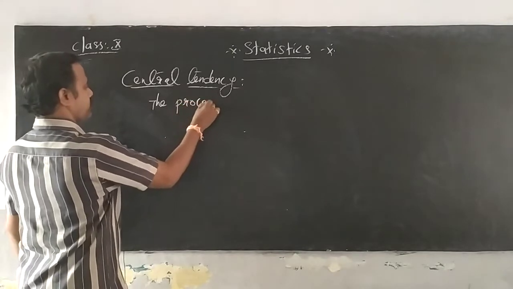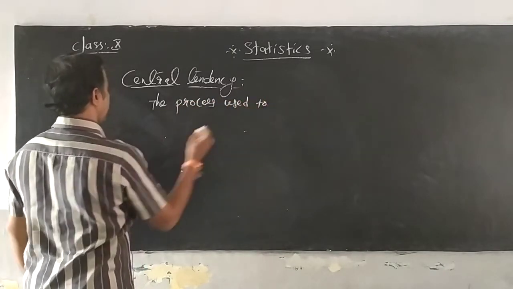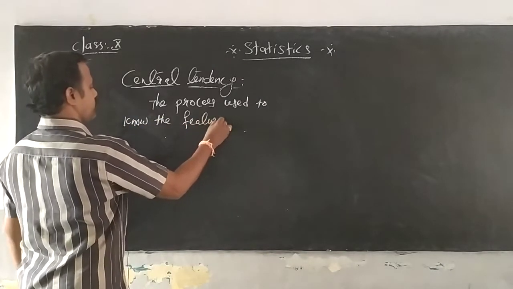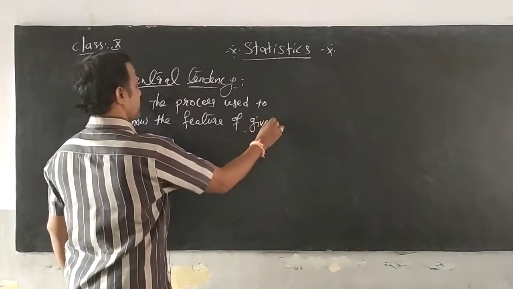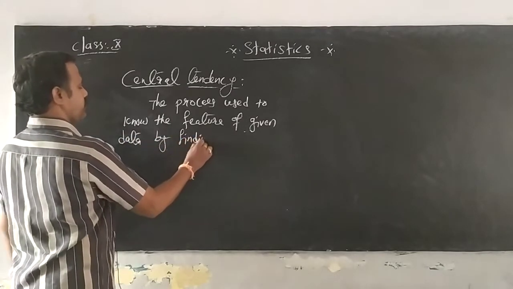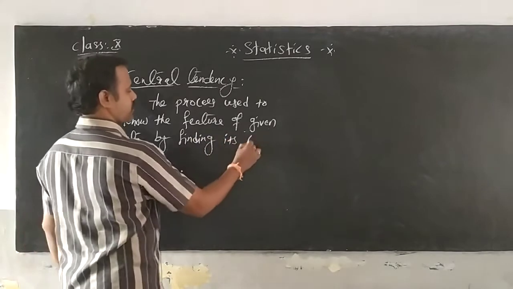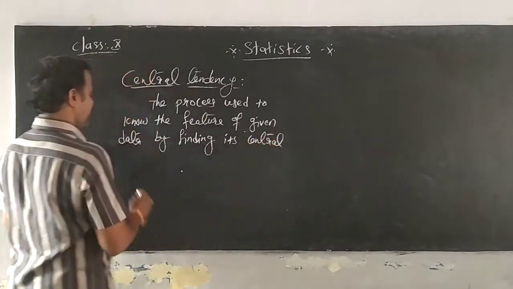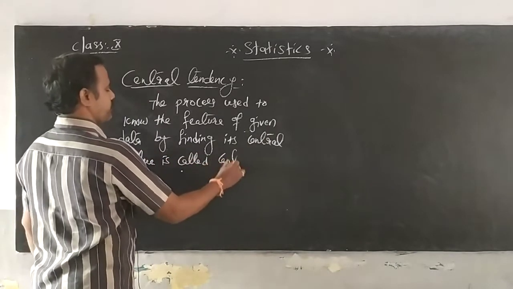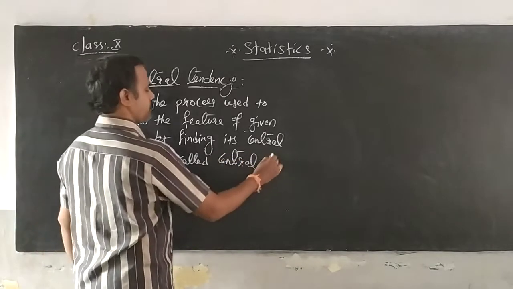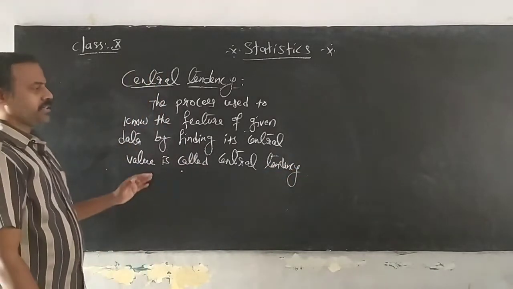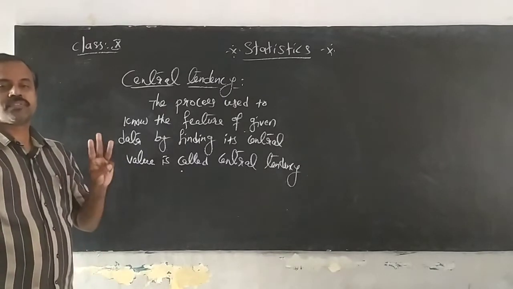The process used to know the feature of given data by finding its central value is called central tendency, and this central tendency is measured by means of three measures.